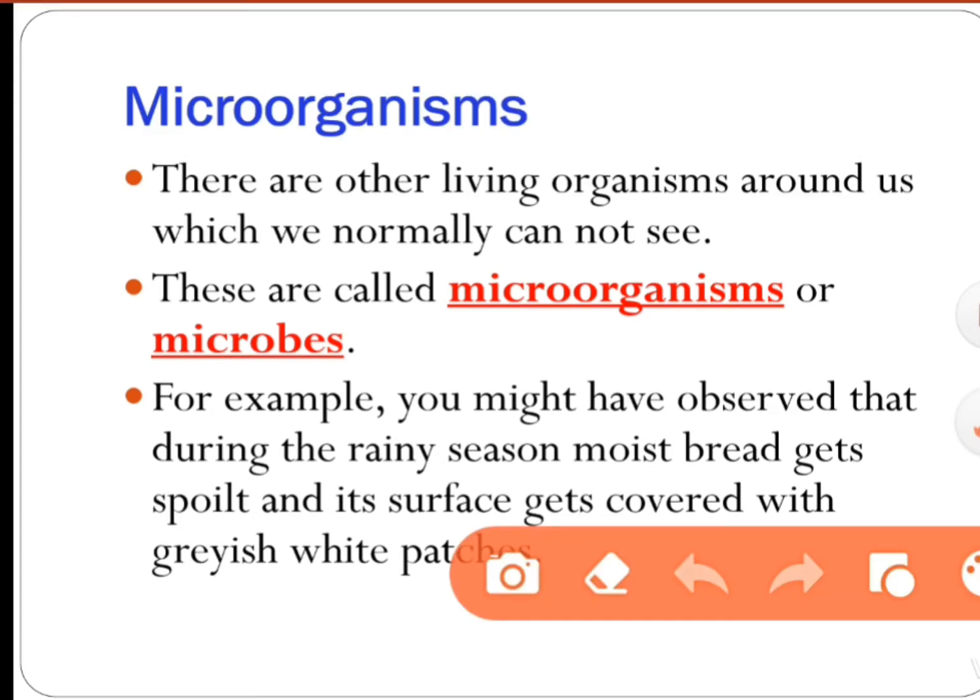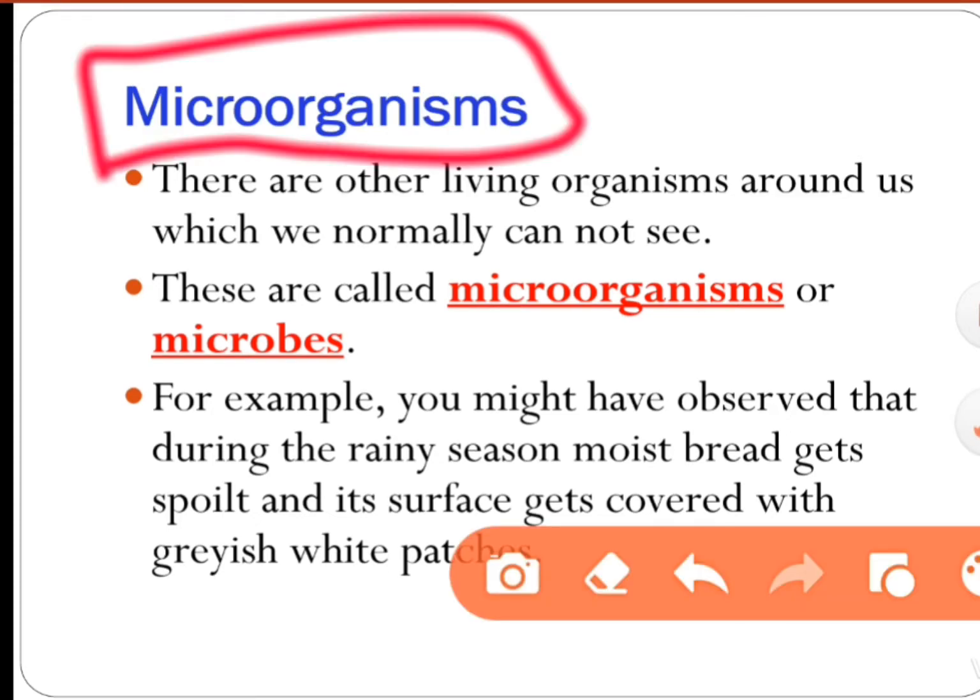What are microorganisms? Microorganisms or microbes are microscopic organisms which may exist in a single-cell form or in a colony of cells. Examples of microorganisms include bacteria, algae, protozoa, and microscopic animals such as the dust mite.